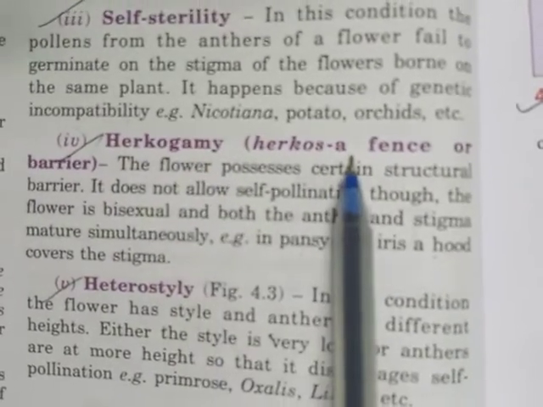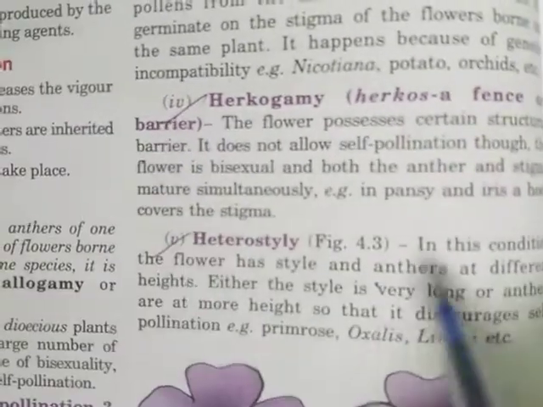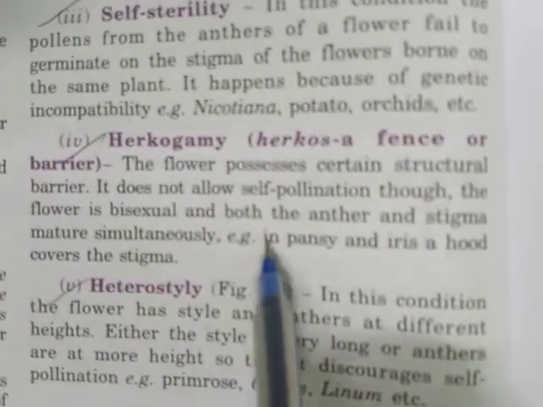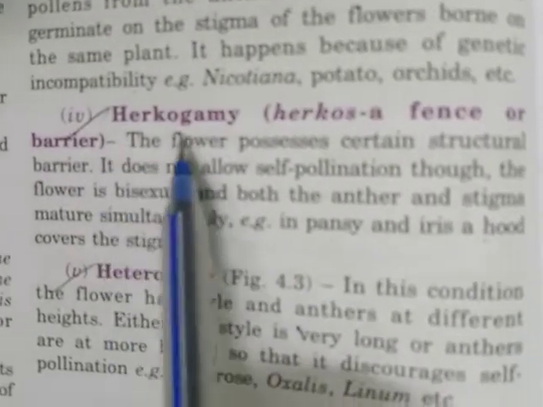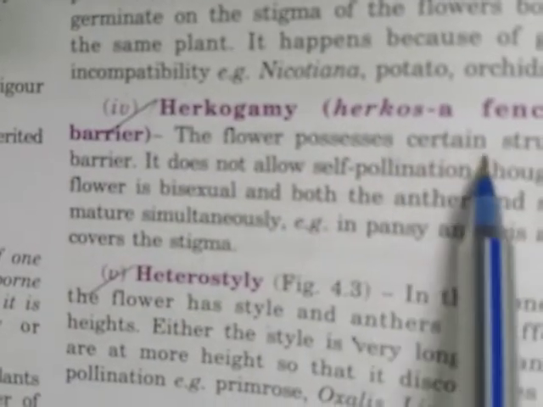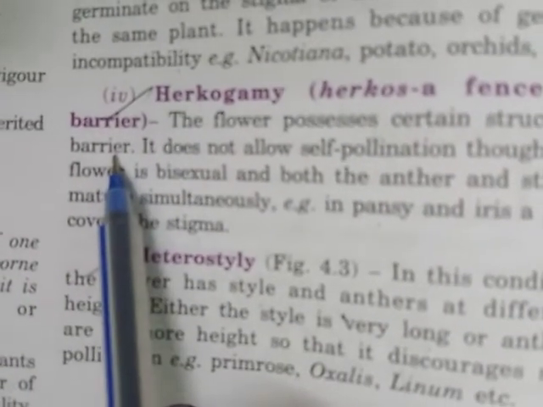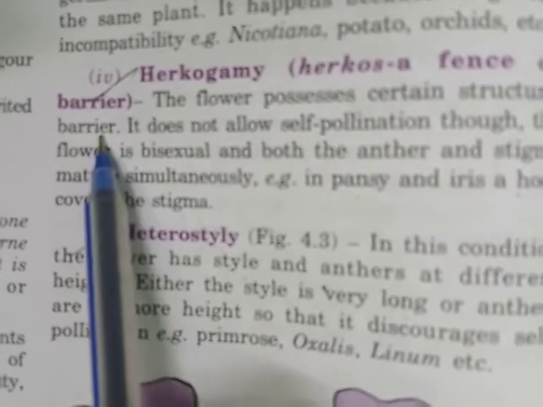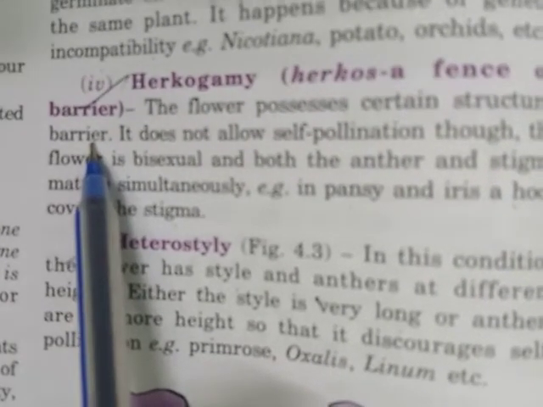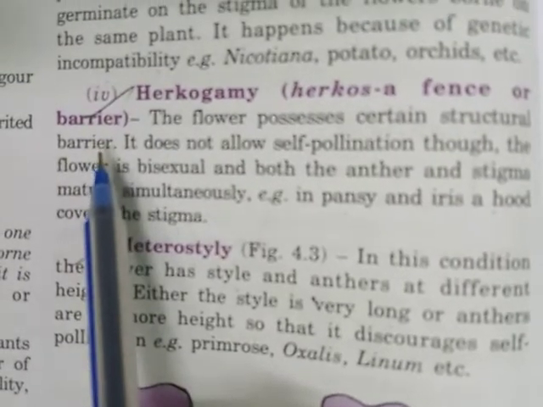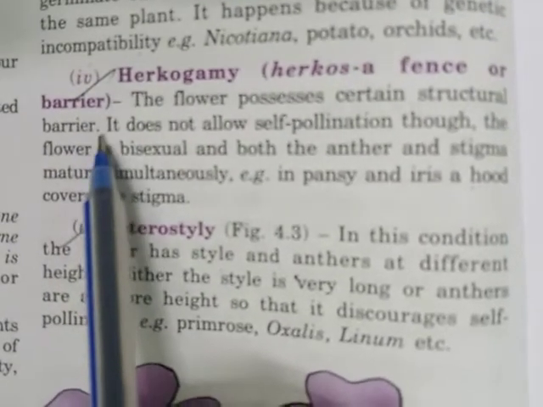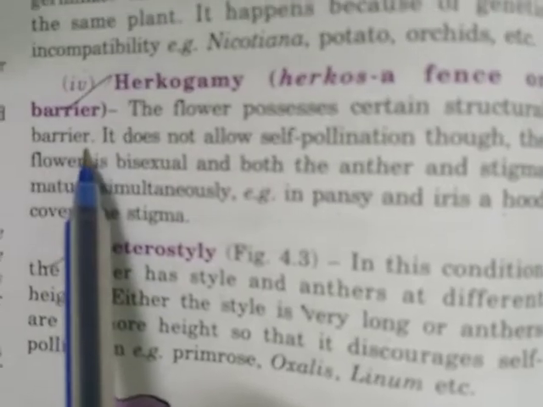Hercogamy. Herco means a fence or a barrier. That means on the flowers there may be some barriers or some hindrances, and such a condition is known as hercogamy. The flower possesses certain structural barriers that hinder it.